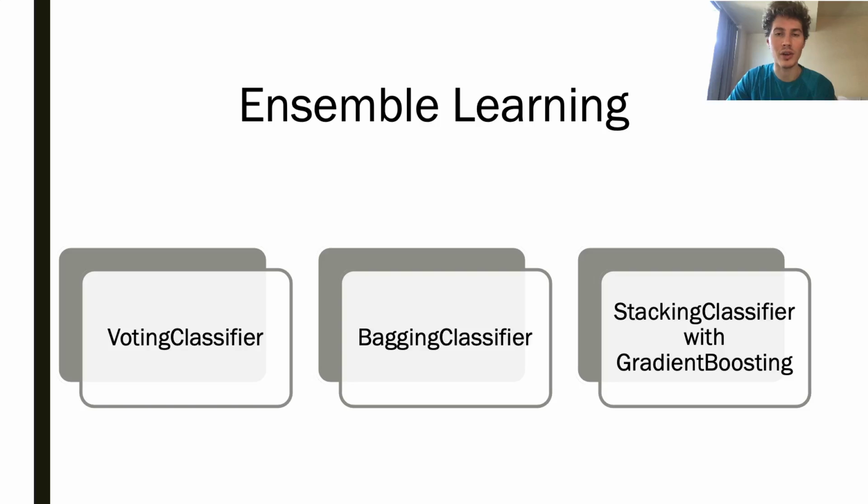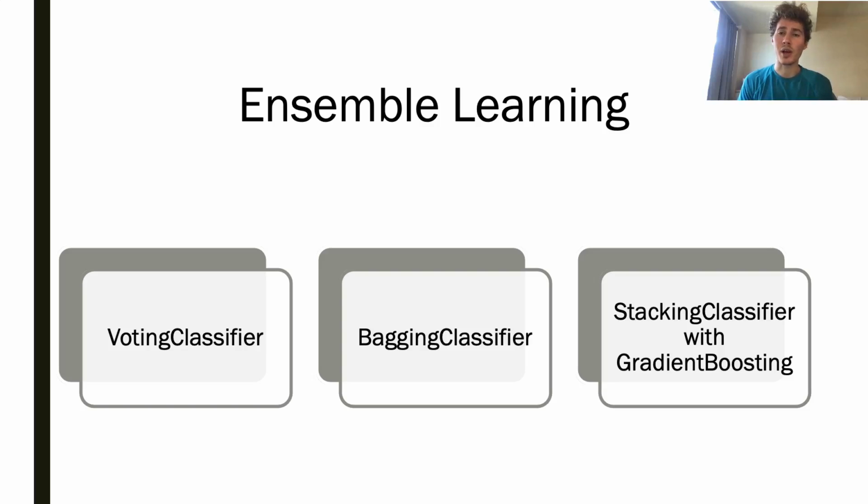I looked at voting classifier, which basically uses a set of estimators and applies soft or hard voting. Soft voting being that it looks at the confidence that each estimator has in their prediction and uses that as a way to create a final prediction. And hard voting, it simply does majority rule. Say you have 5 estimators, 3 of them say they're looking for a job and 2 of them say they're not. Then our voting classifier with a hard scoring technique will say that they are looking for a job.